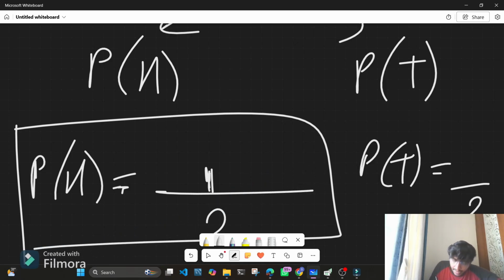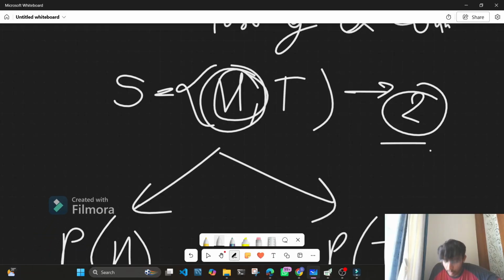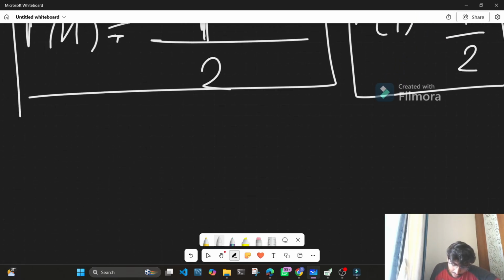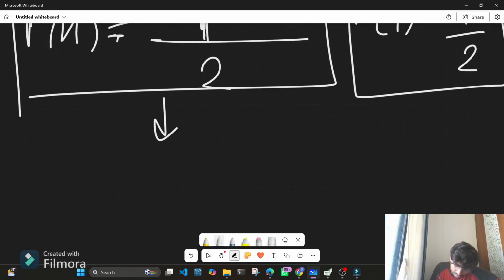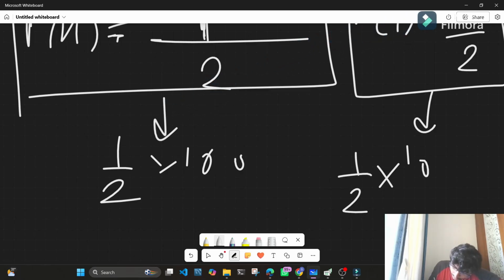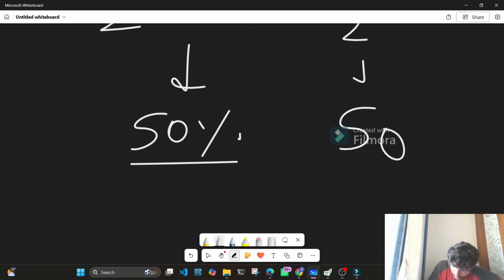That is 2. And the number of times tails occur in the sample space is only 1. So therefore, the probability of favorable outcomes is equal to 1 by 2. If I want to express it in terms of percentage, we can easily do it. We can multiply it by 100. So if we multiply it with 100, the probabilities are 50% and 50%.